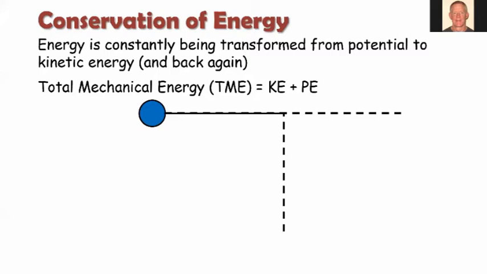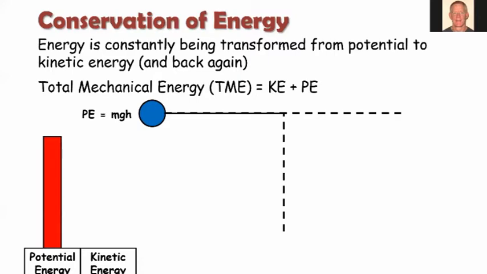And it's a great example because a pendulum is constantly transforming from kinetic energy to potential energy. So let's see how that works. When it's at the maximum height, the mass is going to have all of its energy in potential energy. And we can calculate that by mass times gravity times height, the acceleration due to gravity. That's what we worked with in the previous lesson. Now, as we release the pendulum and it begins to swing, it's going to lose potential energy. And as it speeds up, it's going to gain kinetic energy.